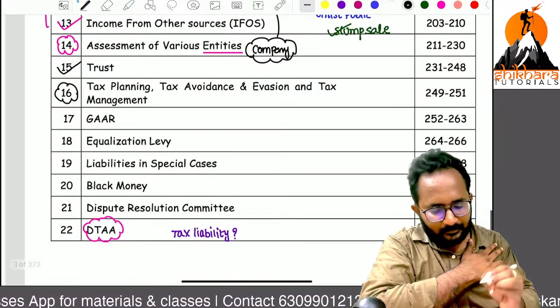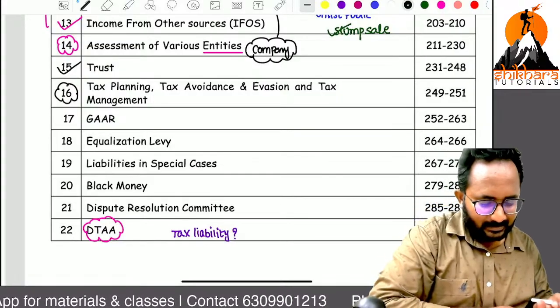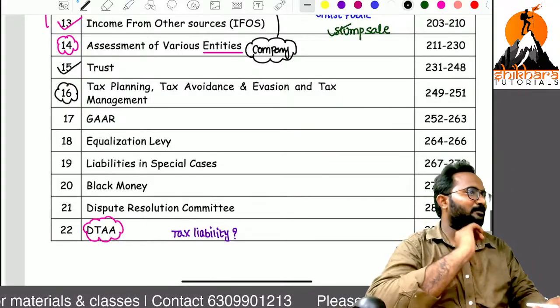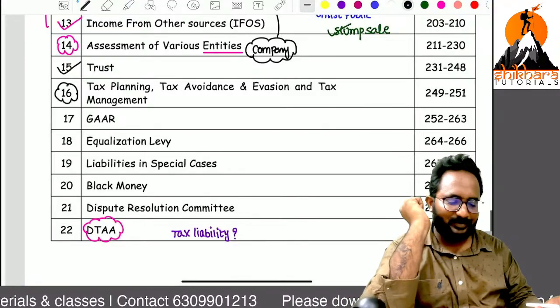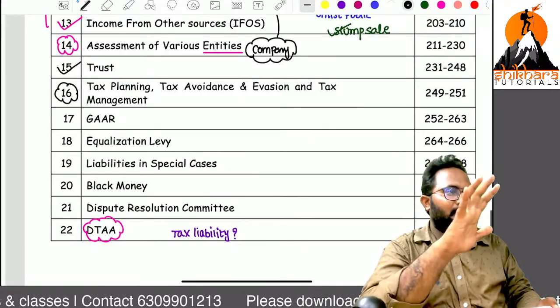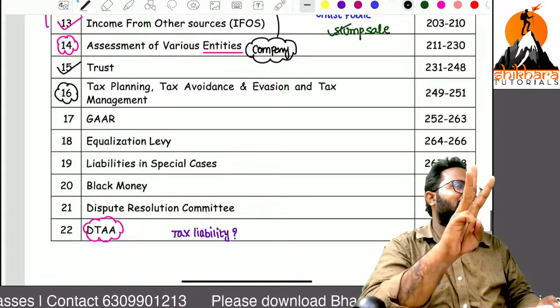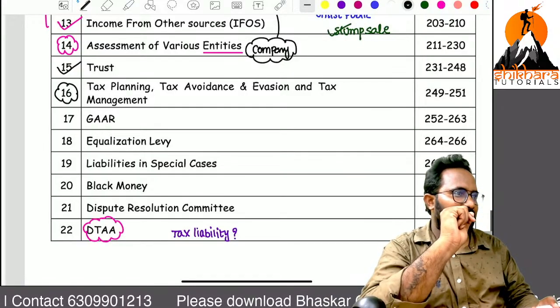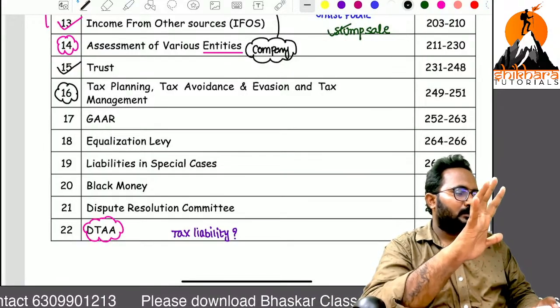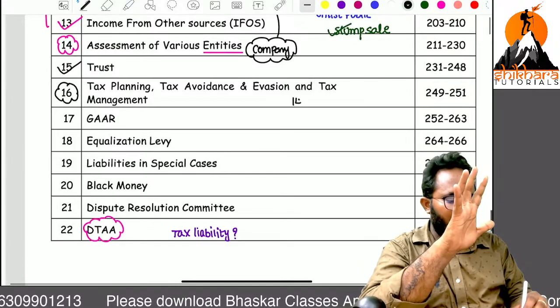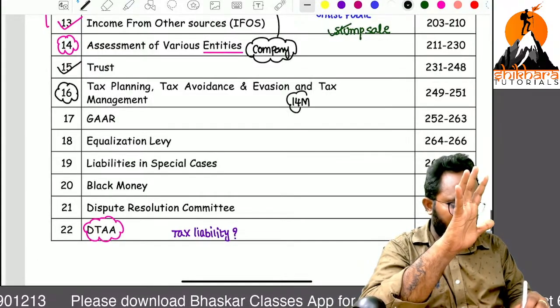Next one: tax planning, tax avoidance, tax evasion, tax management. Now, sir, we have only 2 pages of study material or 3 pages of study material. But always 14 marks we are getting from this chapter.